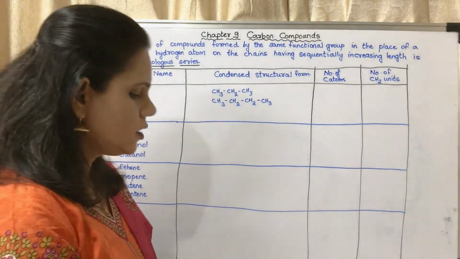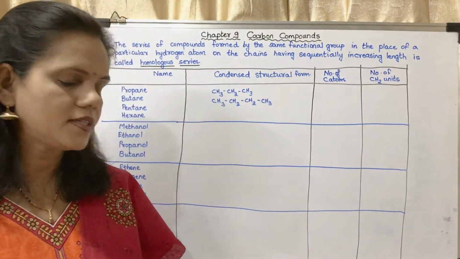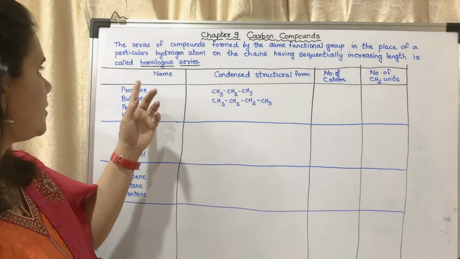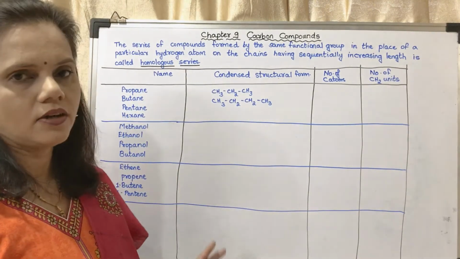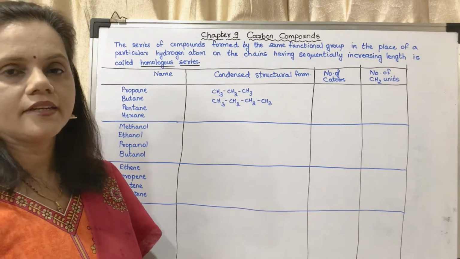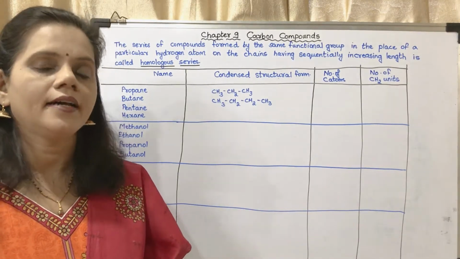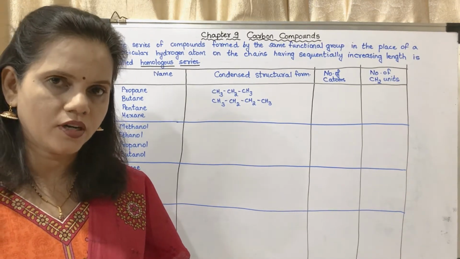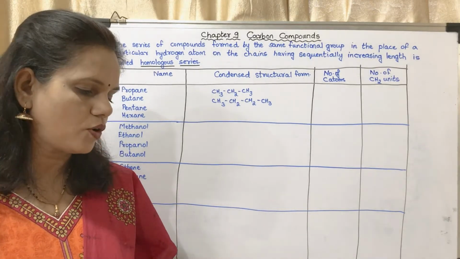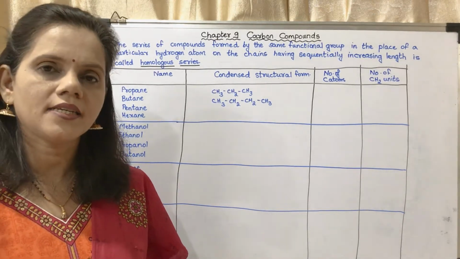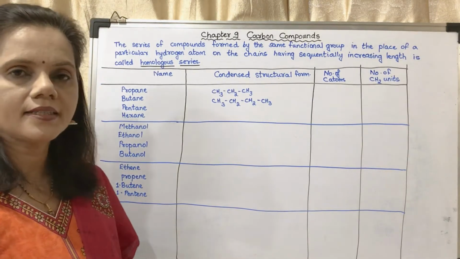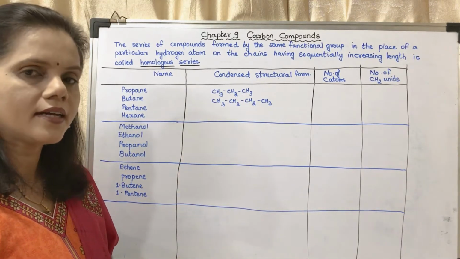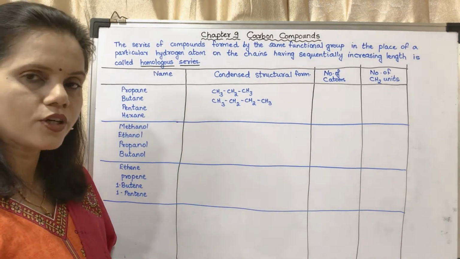Okay, now I have drawn the table here, but in the first table it is a homologous series of alkanes. I haven't written methane and ethane here because I thought I won't get enough space, so I have left methane and ethane. What is methane? The condensed structural formula is CH4. Okay, now methane, that is CH4. Ethane, it is C2H6. Propane, it is C3H8, that is CH3CH2CH3. I have written the condensed structural formula. It is for you to understand.